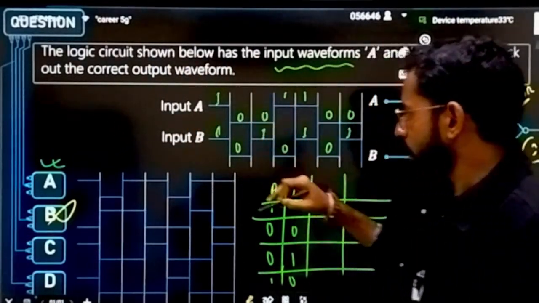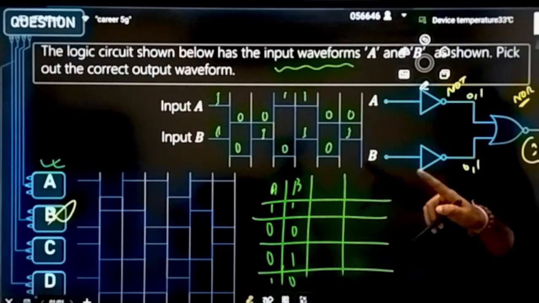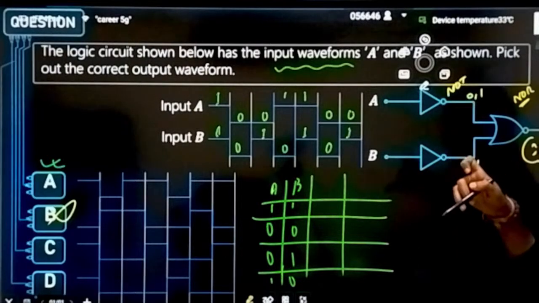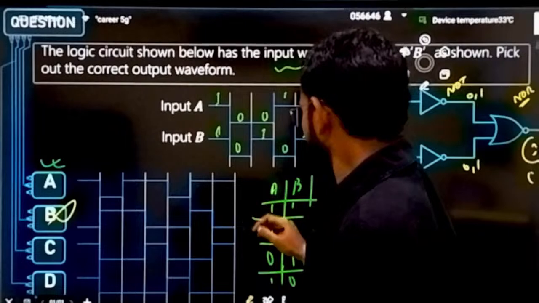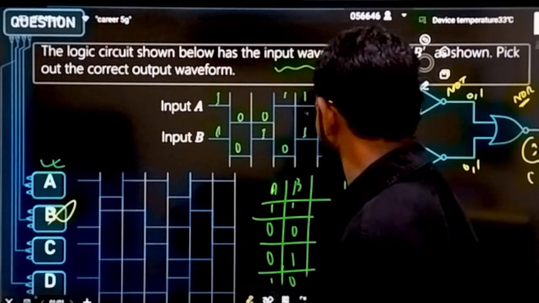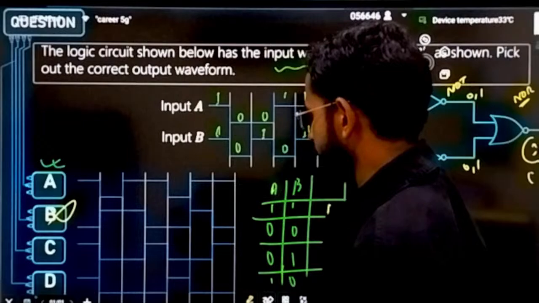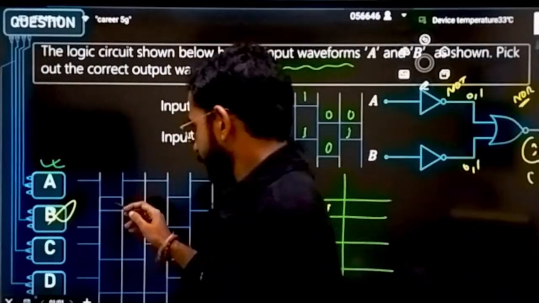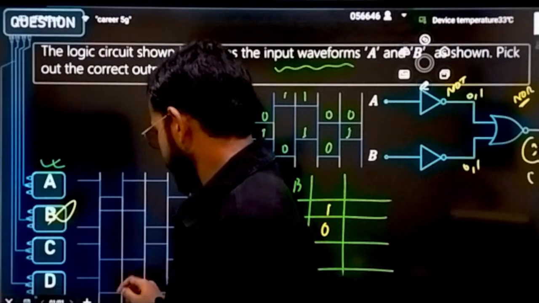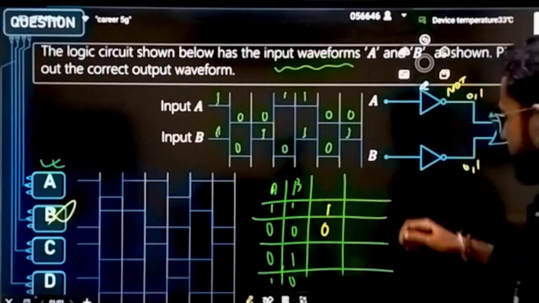Now the second case. The inputs are 0 0, lower lower. After the NOT gates it will be 1 1. 1 plus 1 should be 1 using the OR gate, but a NOT is also attached, so the output will be 0. That means a lower output. Here the input was higher, here the output is lower. B is already eliminated and it has the same. Still we cannot judge. Now 0 1.